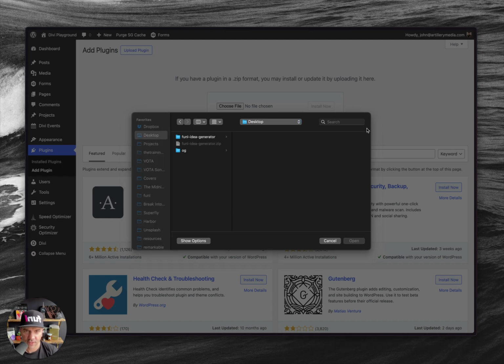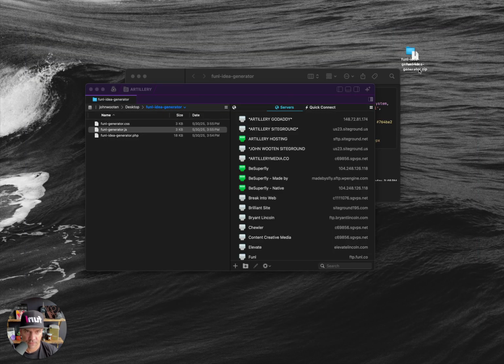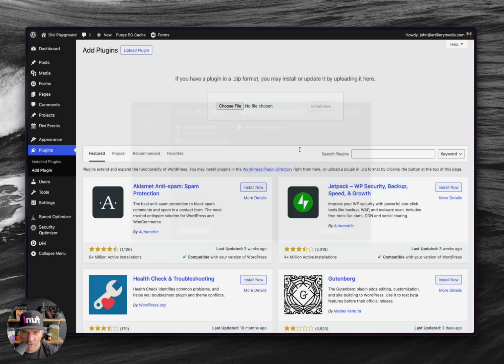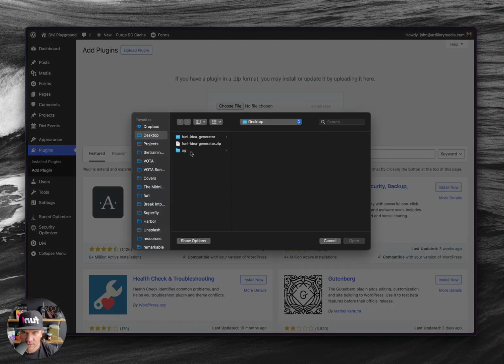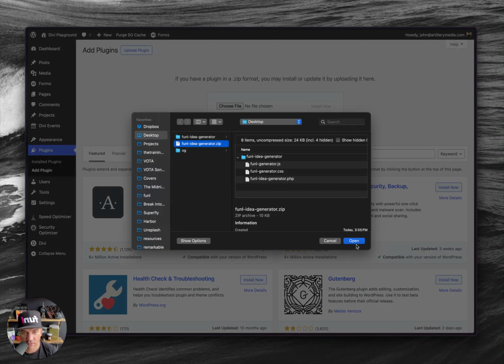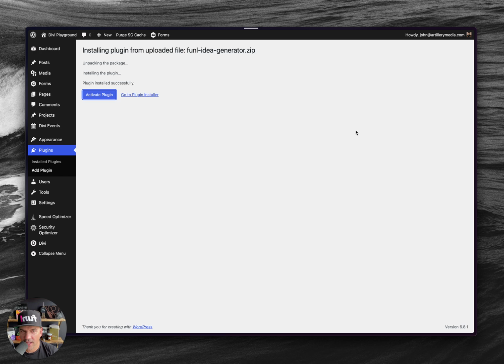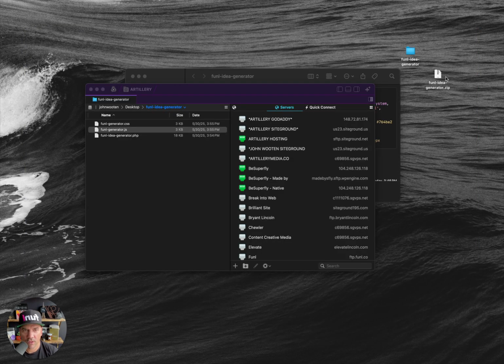No, I think it's because I have it selected. Does anybody know why? Weird. Okay, fine, great. I don't know why Mac does that. Maybe it wasn't completely done zipping when I tried to select it. Activate plugin. While it's doing that, I'm going to get rid of this.